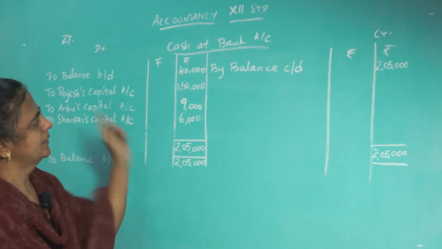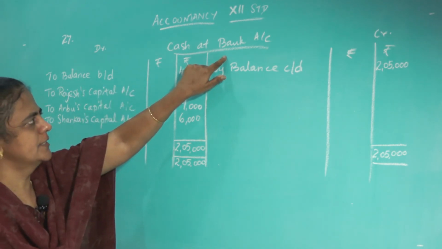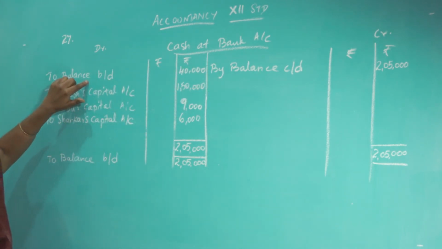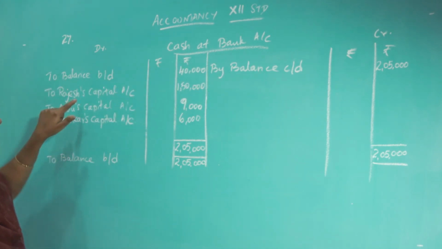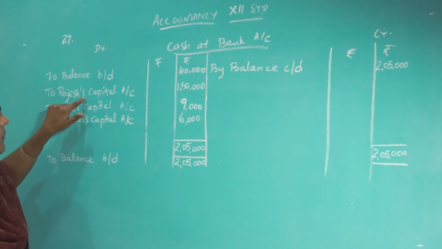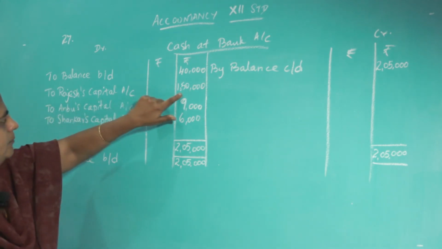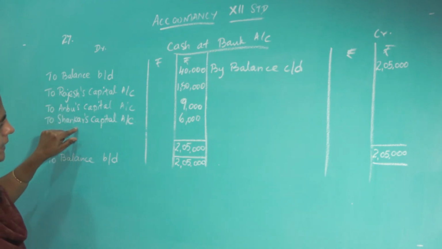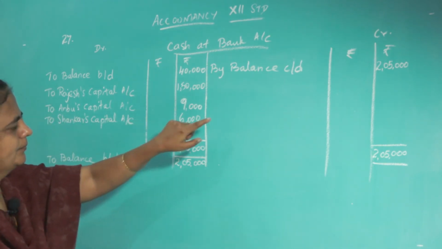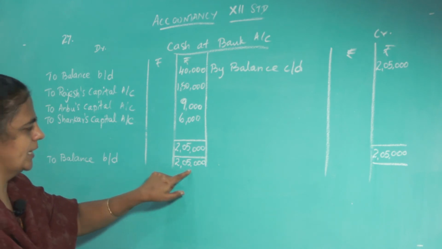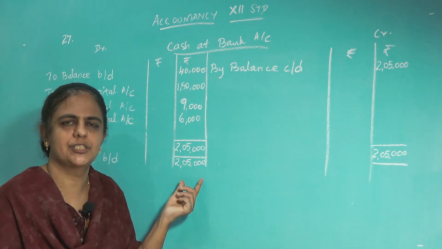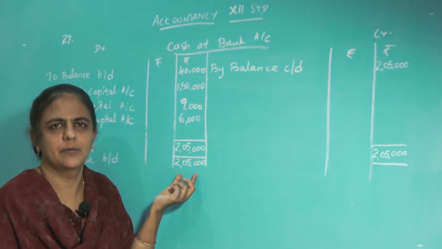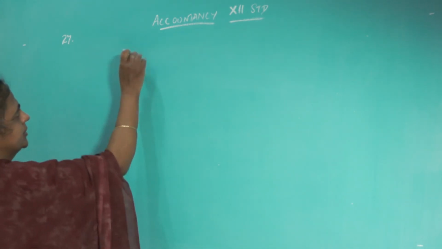Okay. So how to prepare the bank account? First thing, you must see the balance sheet, bring the bank balance brought down. Then this is the money brought by the new partner as capital, and this is the share of goodwill given to the two old partners, 9,000 and 6,000. Now your bank balance is 2,05,000. So when you prepare the balance sheet, you have to take this to the balance sheet. Okay. How to prepare the balance sheet?